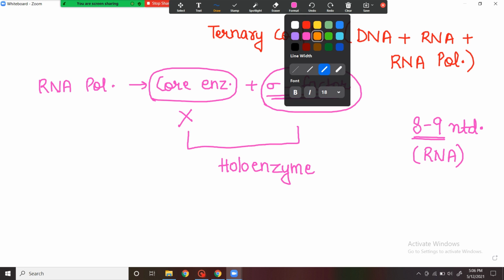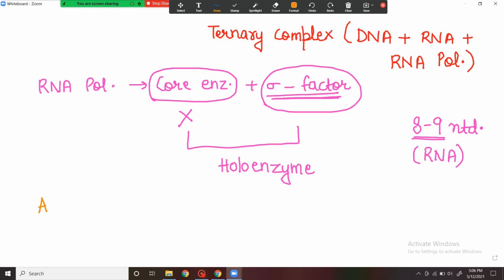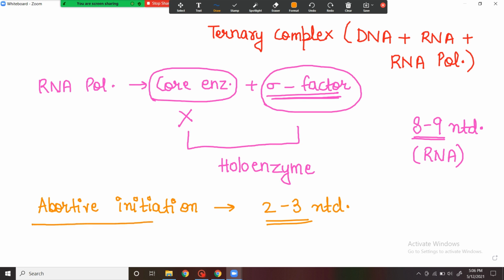And there is also a process known as abortive initiation. So what is it? As the name suggests, abortive initiation is the process when the RNA synthesis is aborted after 2 to 3 nucleotides addition. So when there is addition of only 2 to 3 nucleotides, there is no further addition of the nucleotides and the initiation gets aborted. So this whole process is known as abortive initiation.